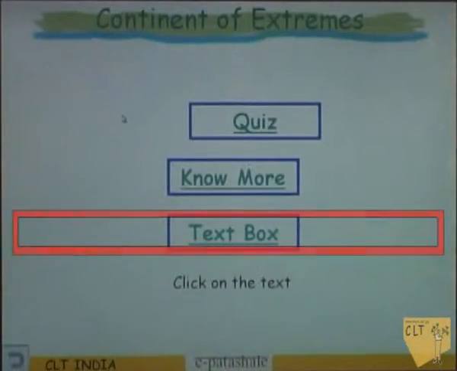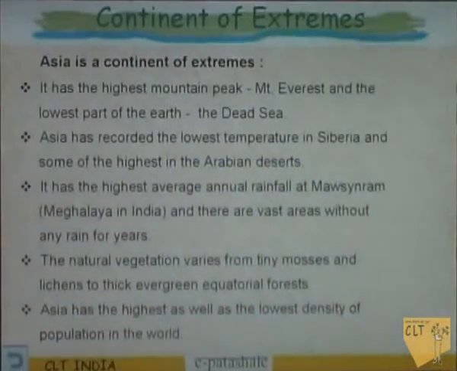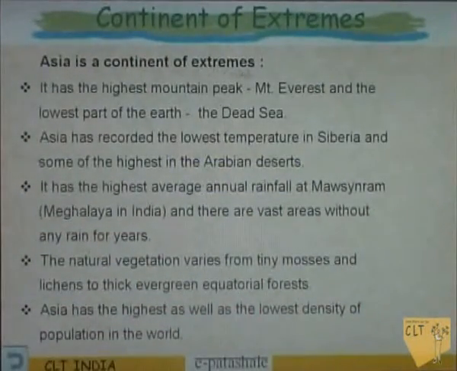To review the text once again. Why is Asia called a continent of extremes? Because it has the highest mountain peak, that is Mount Everest. Asia has the highest as well as the lowest density of population in the world. Some areas have high population and some areas in Asia have low density of population.